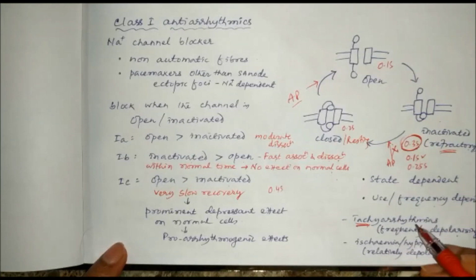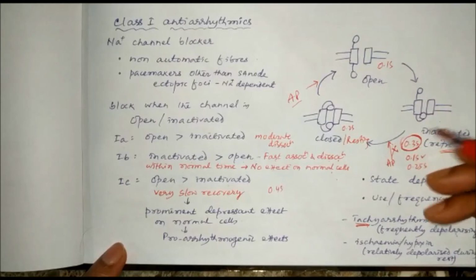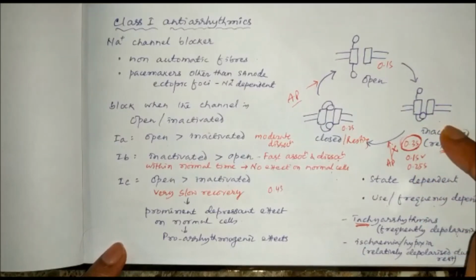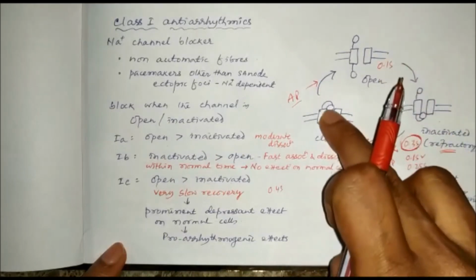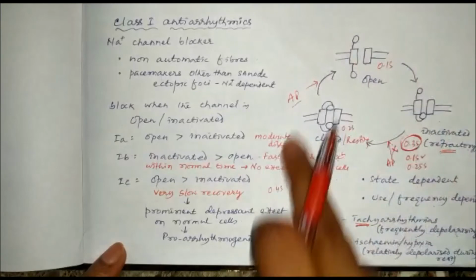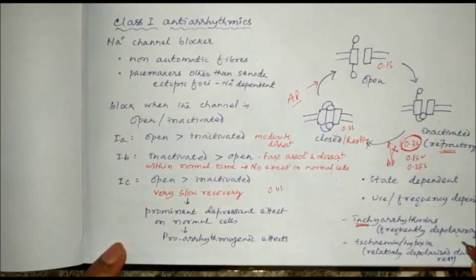Why? Because in tachyarrhythmia the myocardial fibers are frequently depolarizing, because in them the inactive period or refractory period is less as compared to a normal myocardial fiber. So frequently it is coming to the closed state and again opening. So depolarization is occurring again and again, and that results in tachyarrhythmia, which occurs during ischemia or hypoxia.